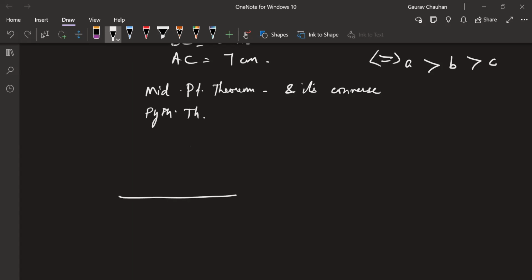Same base. Little louder, I missed the last part. And between the same parallels, yes.